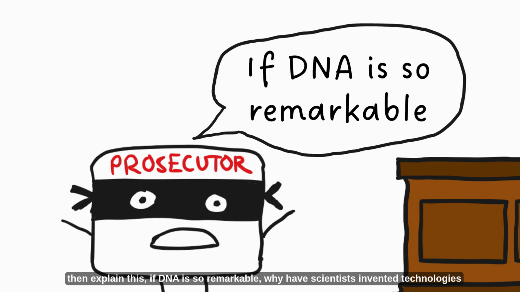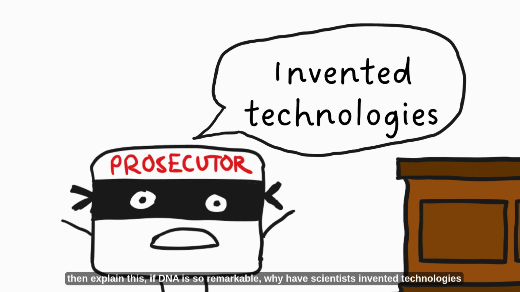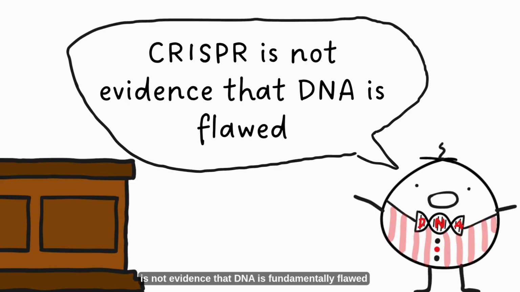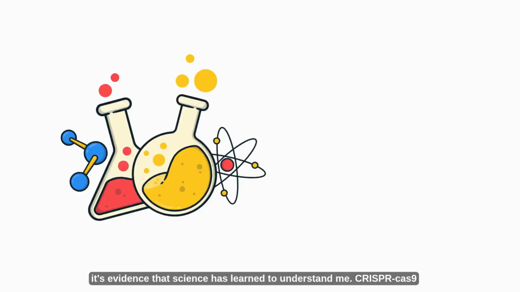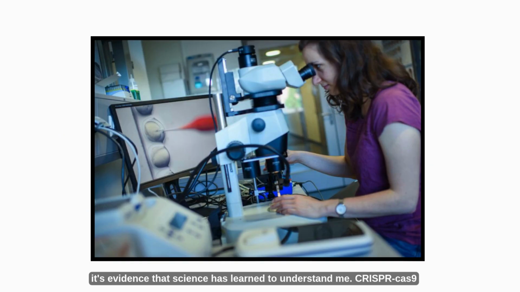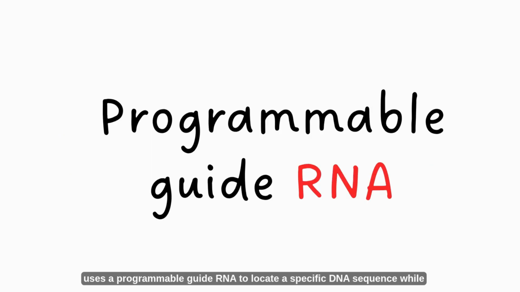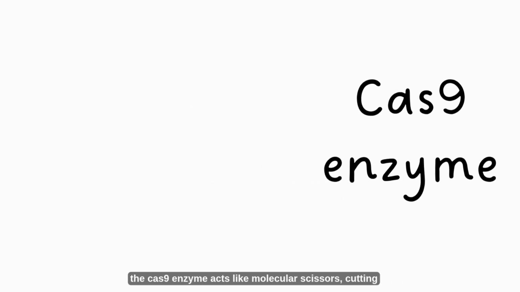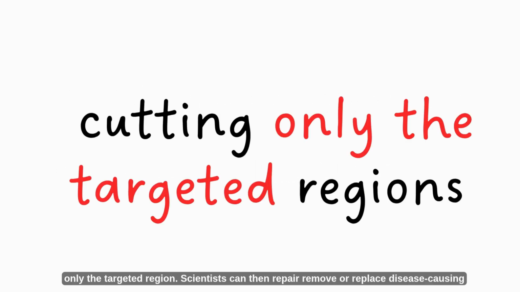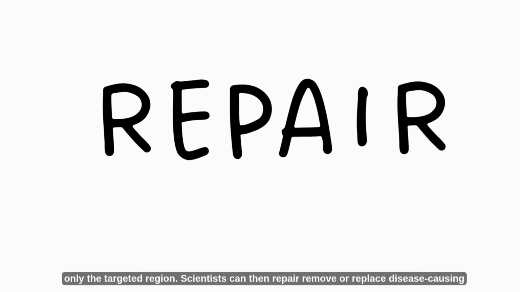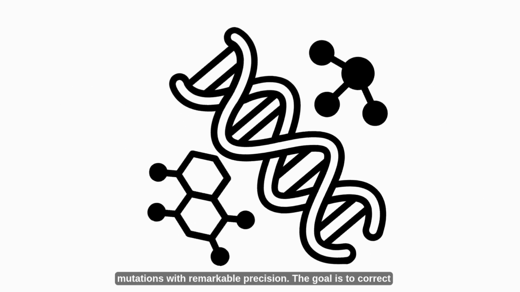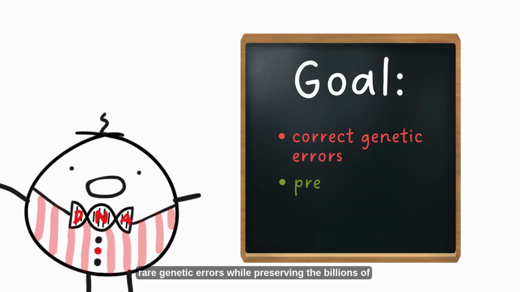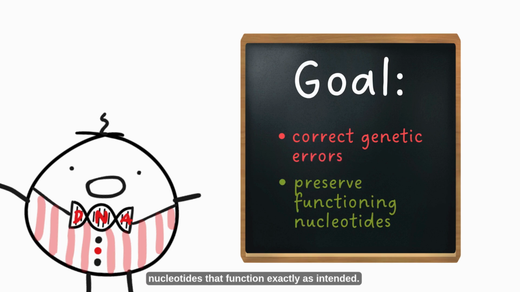If DNA is so remarkable, why have scientists invented technologies like CRISPR to edit it? CRISPR is not evidence that DNA is fundamentally flawed. It's evidence that science has learned to understand me. CRISPR-Cas9 uses a programmable guide RNA to locate a specific DNA sequence, while the Cas9 enzyme acts like molecular scissors, cutting only the targeted region. Scientists can then repair, remove, or replace disease-causing mutations with remarkable precision. The goal is to correct rare genetic errors while preserving the billions of nucleotides that function exactly as intended.